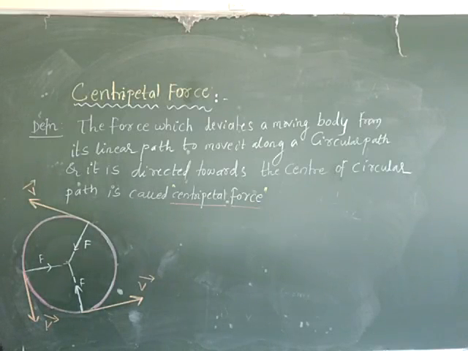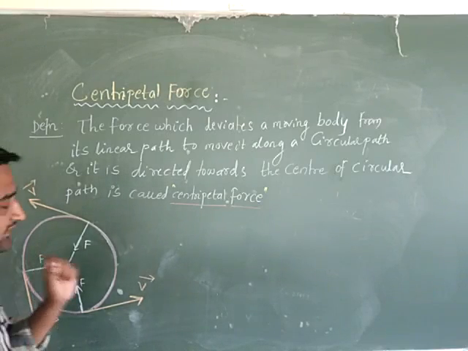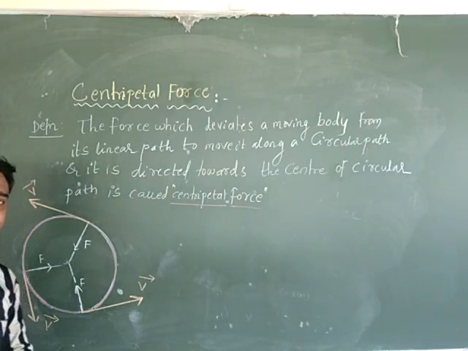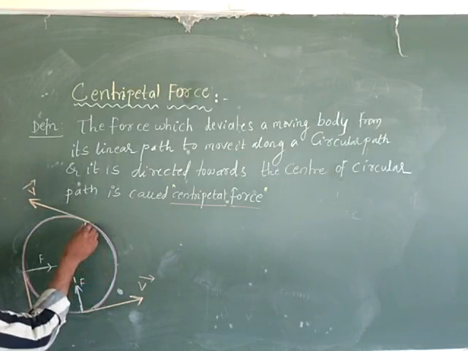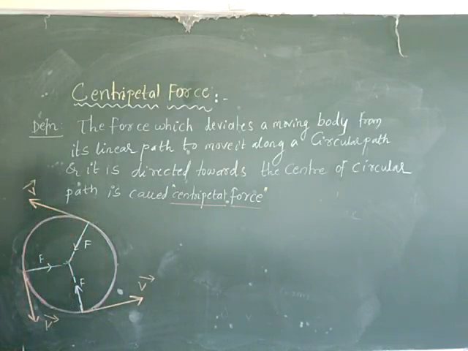In a circular motion, the direction of motion of an object is determined by the tangent drawn at that point. The tangent drawn at that point represents the direction of motion.